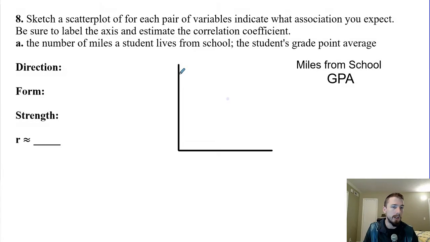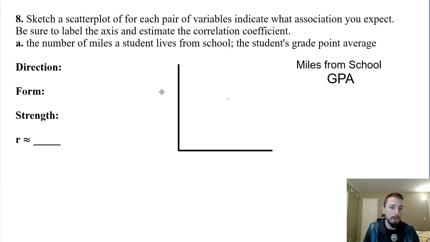Sketch a scatter plot for each. I'm actually excited because I changed the format of these questions on the quiz, so it'll be good this year. Sketch a scatter plot for the pair of variables indicating what association you would expect, just like we did on the homework. Be sure to label the axes and estimate the correlation coefficient.